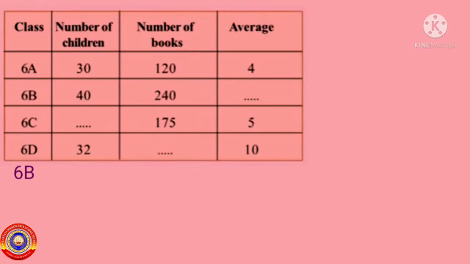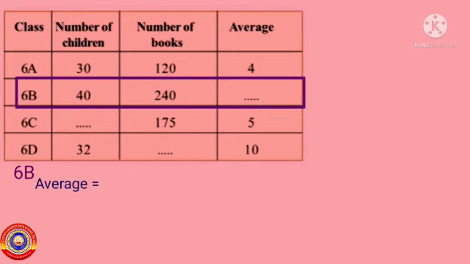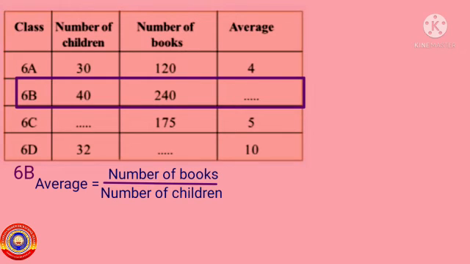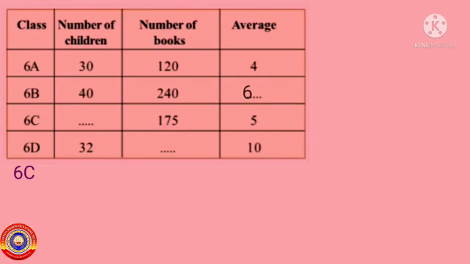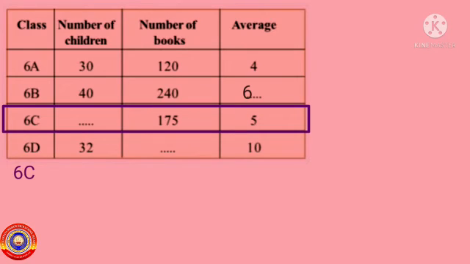Next, in 6B, the number of children is equal to 40 and the number of books is equal to 240. We have to find out the average. Then average is equal to number of books divided by number of children, that is equal to 240 divided by 40, that is equal to 6 books. Write 6 here.